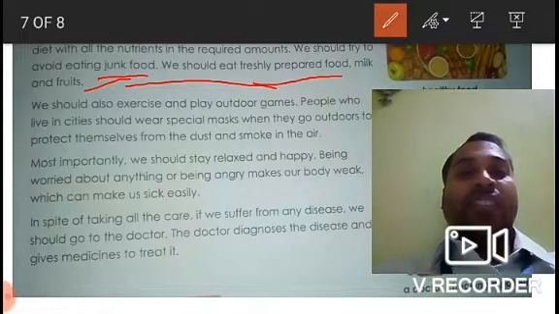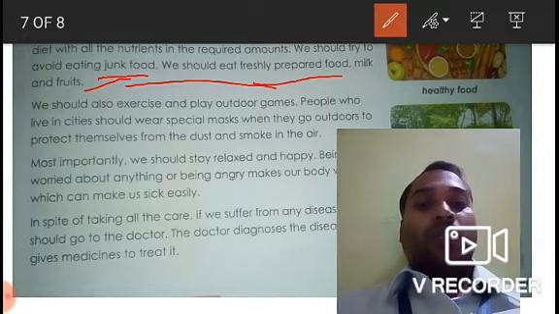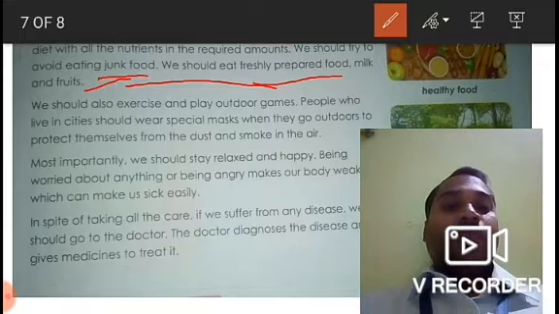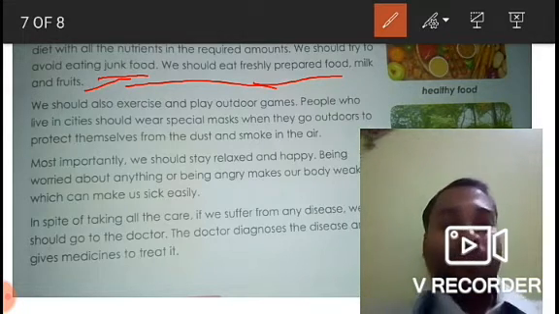People who live in cities should wear special masks when they go outdoors to protect themselves from dust and other particles present in the air, such as smoke.